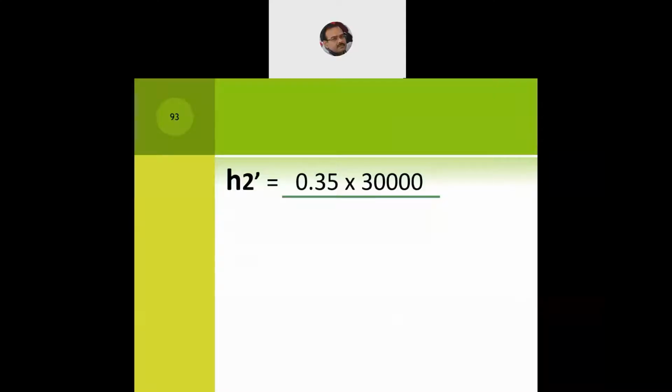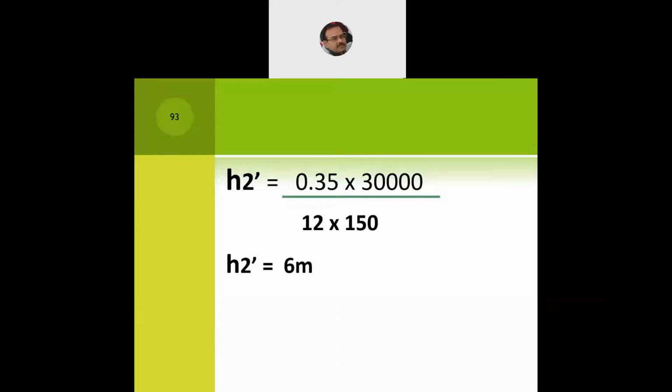So h2 dash is equal to 0.35 times 30 kilometers, the distance between the two fixed base stations, so 30 into 1000 to make it meters, over 12 into 150. All the values have been given to us: h1, lambda and d. So we can directly apply all the values in the formula to get h2 dash, which comes out to be 6 meters.